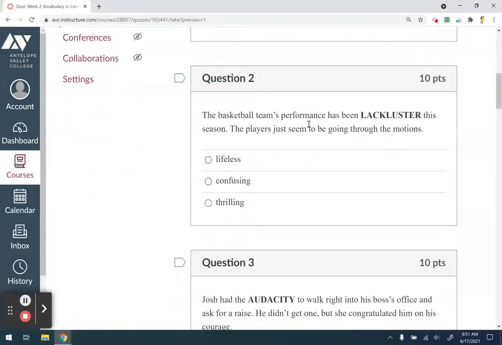The basketball team's performance has been lackluster this season. The players just keep going through the motions. So lackluster. You look at that word, they're compound words, lack and luster. So lack, it's missing something. So it's missing something this season. Their performance is not the best. So we're going to say that it's lacking something, and they're just going through the motions.